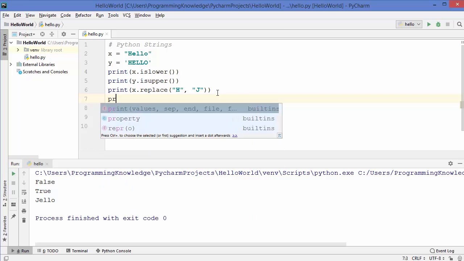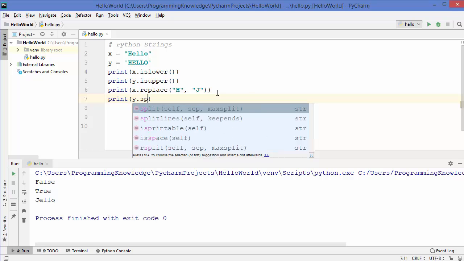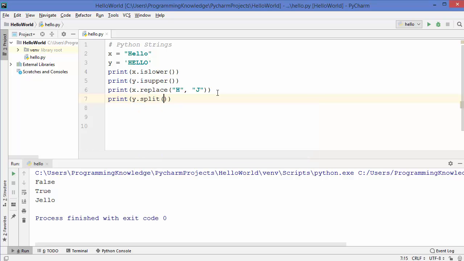The next method which you can use with the string is the split method. So you can write y dot split, and this is used to split your string using any character. So I'm going to once again write hello comma world here, and I want to split this string using this character which is comma.